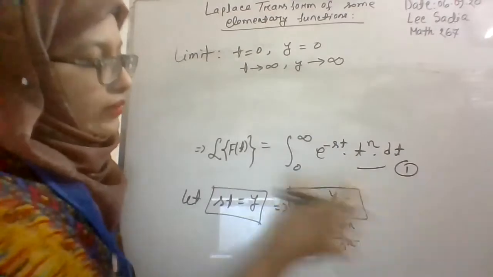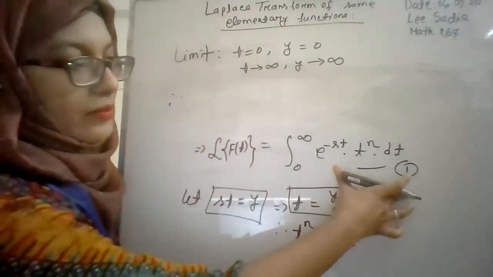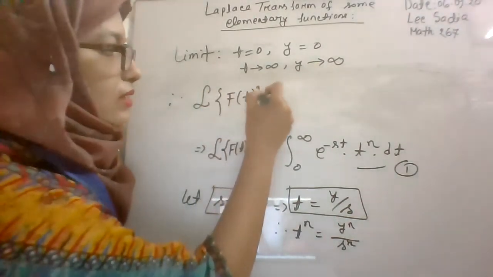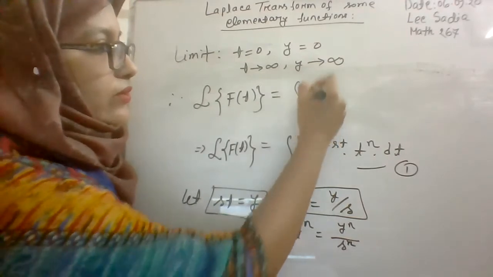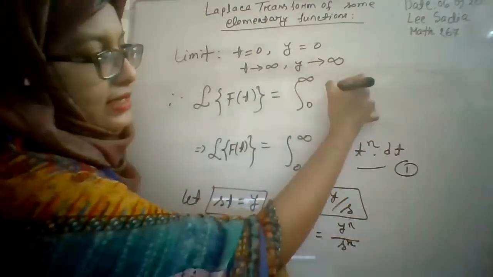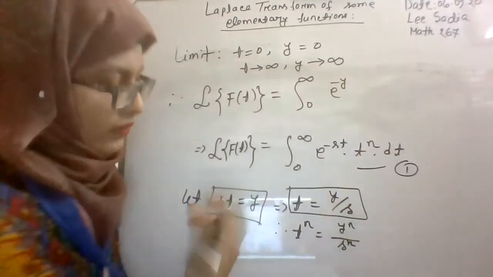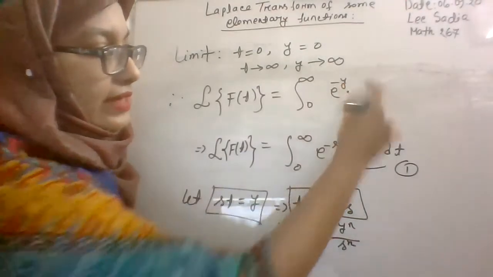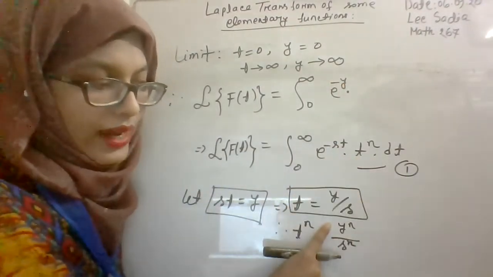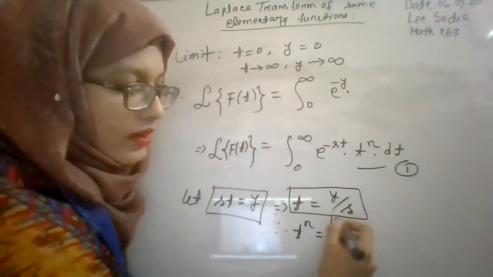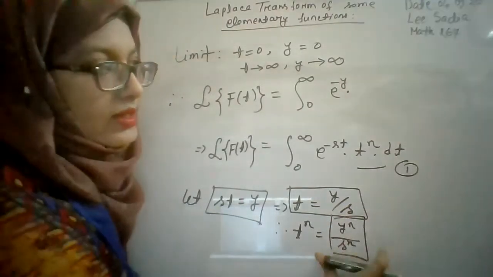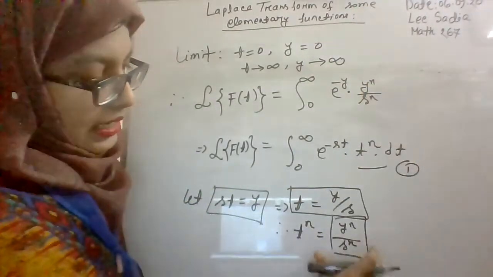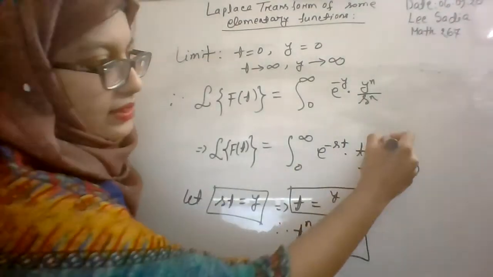Okay. Now we will go for the Laplace transform from equation number 1. It will be f of t. The limit will be from 0 to infinity, e to the power minus st. Here it will be e to the power minus y because we have considered st is equal to y. So e to the power minus y, and in the place of t to the power n, we can write down y to the power n by s to the power n. Okay. In the place of t to the power n, we can use this result, y to the power n divided by s to the power n. And from here, there is dt.